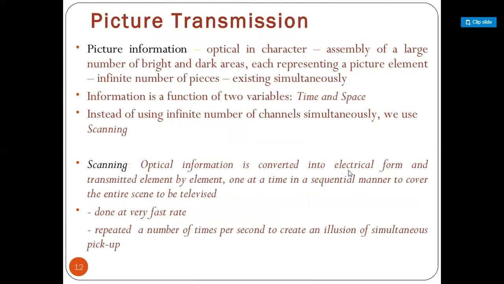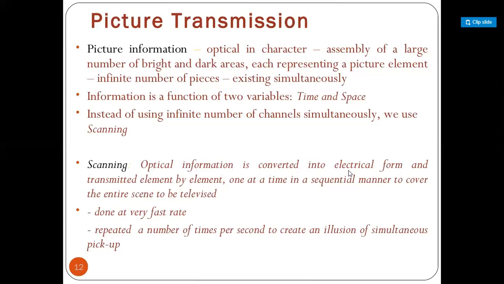So here, the picture transmission. Firstly we will see the picture transmission. The picture is the optical information of a scene. In the color television system, the basic colors are red, blue and green. The amount of red color, blue color and green color available in our scene can be captured by using the picture tube, and that information is transmitted through the channel.